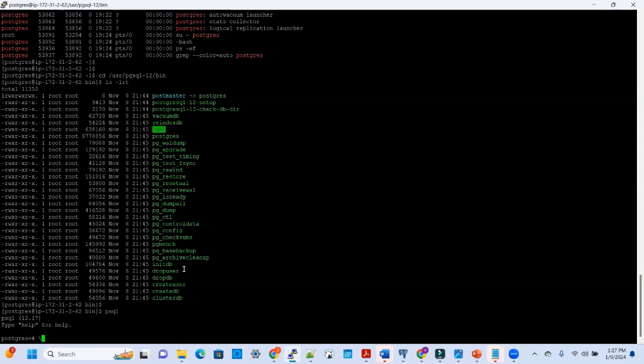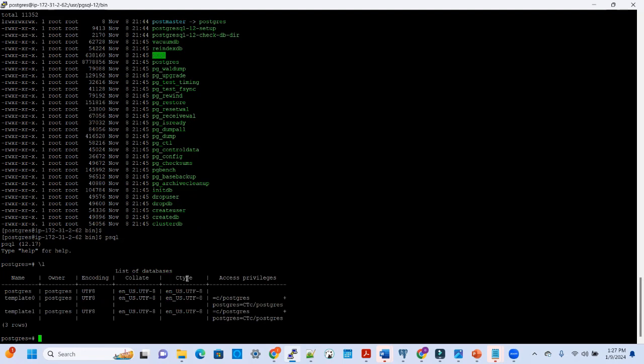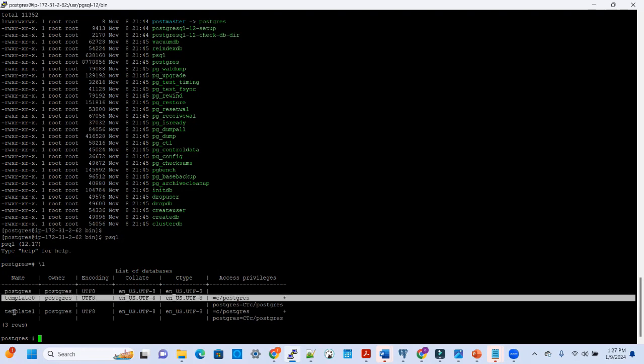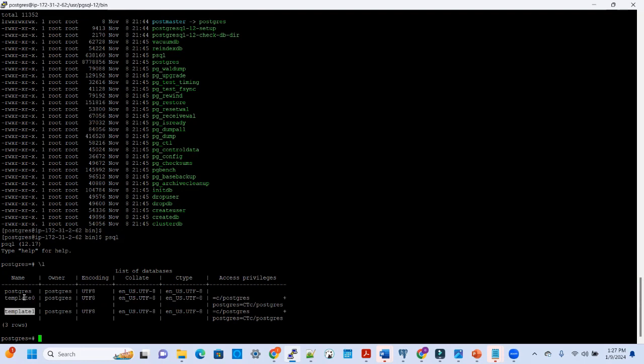So for example, if I wanted to list the databases in Postgres, I'll do \l. So \l is a meta command to list databases on your Postgres cluster. By default, Postgres comes with three databases: the postgres database, the template0 database, and template1. We are currently connected to the postgres database. Template0 is a dummy database. Connections are not allowed to it.